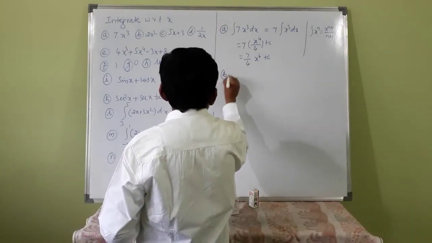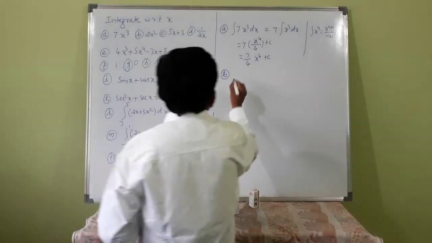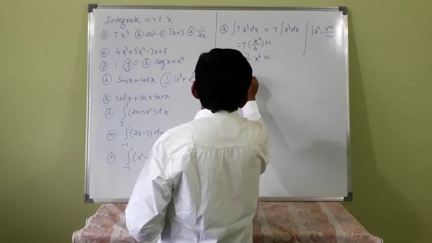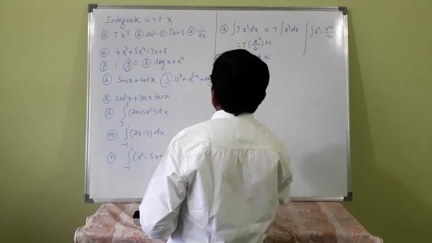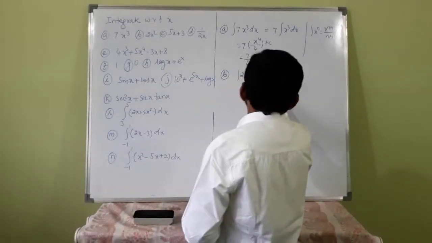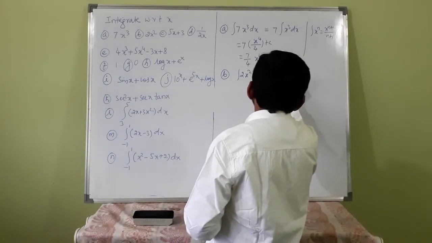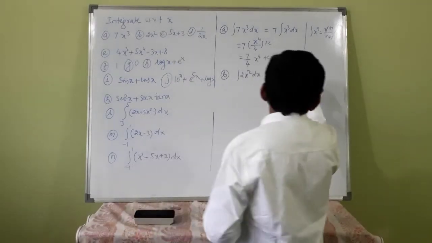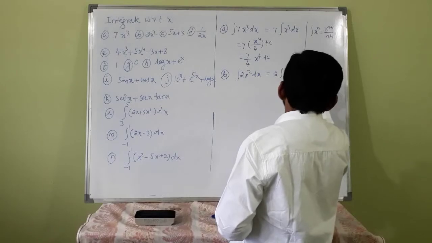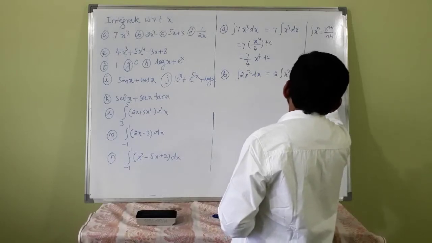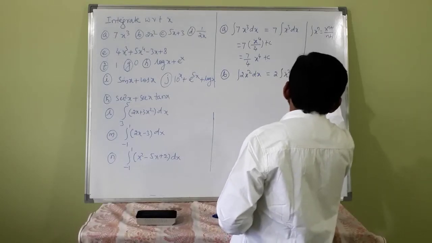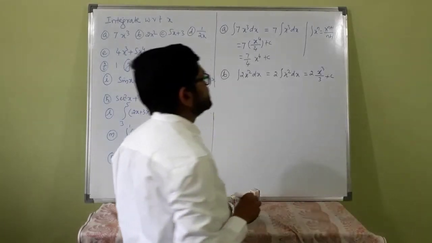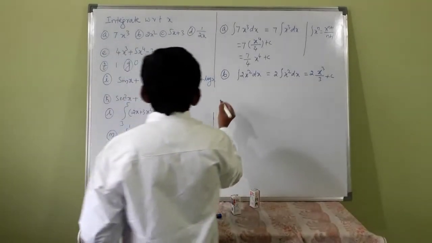Next, integration of 2x squared dx. That is 2 into integration of x squared dx, which is equal to 2 into x cube by 3 plus c. That is 2 by 3 x cube plus c.